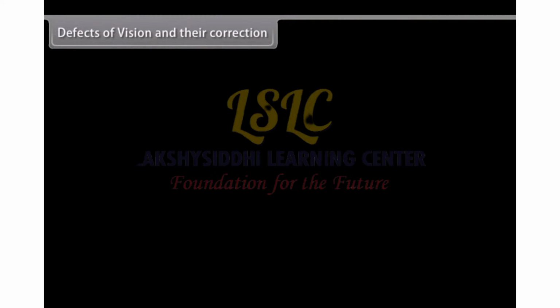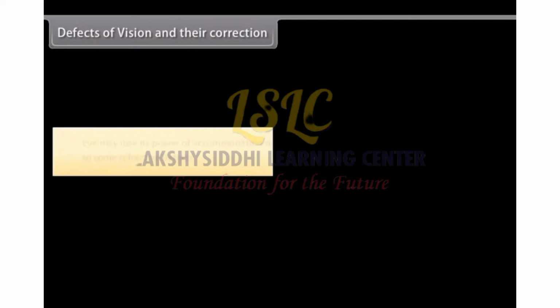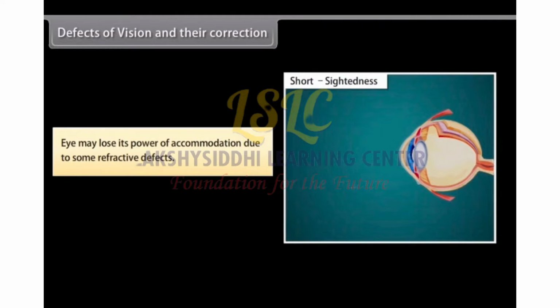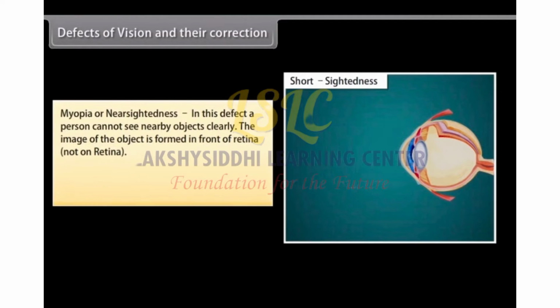Defects of vision and their correction. The eye may lose its power of accommodation due to some refractive defects. There are 3 such defects. Myopia or nearsightedness. In this defect, a person cannot see nearby objects clearly. The image of the object is formed in front of the retina.